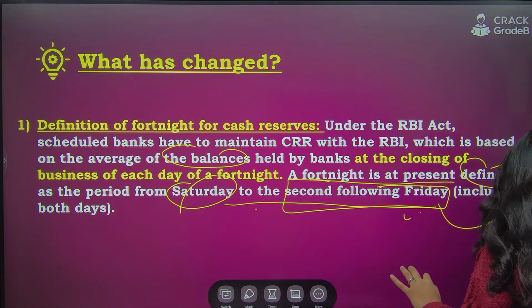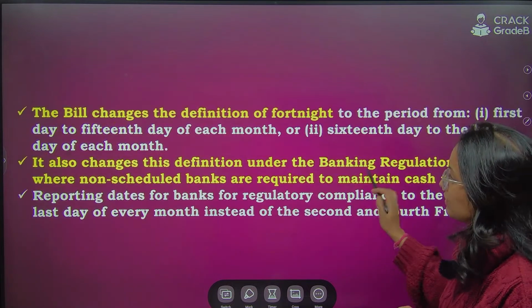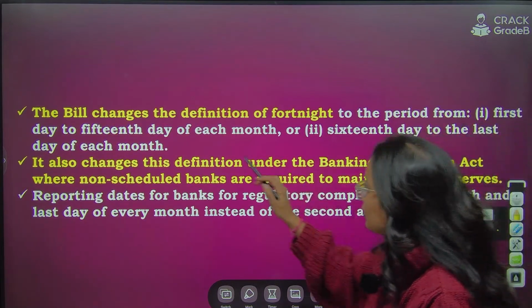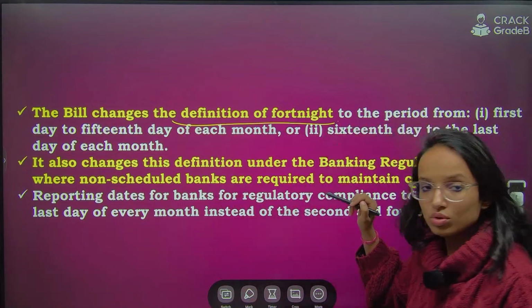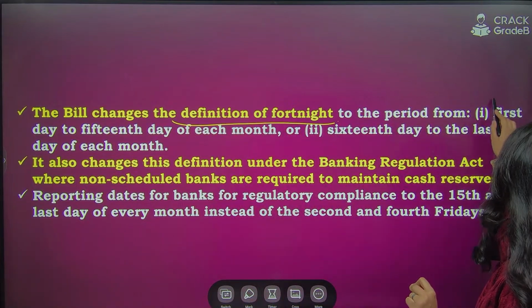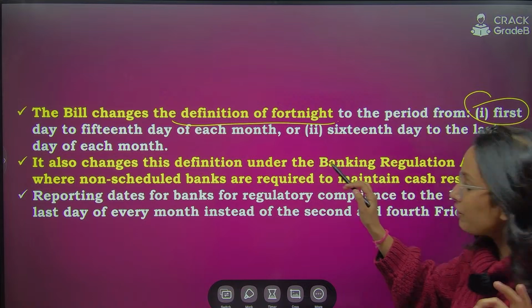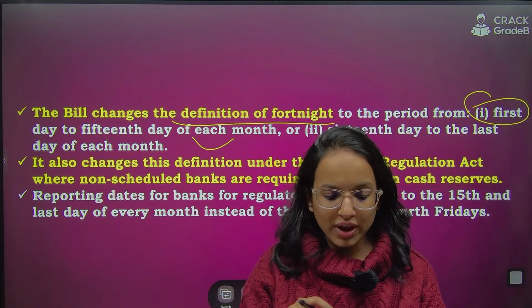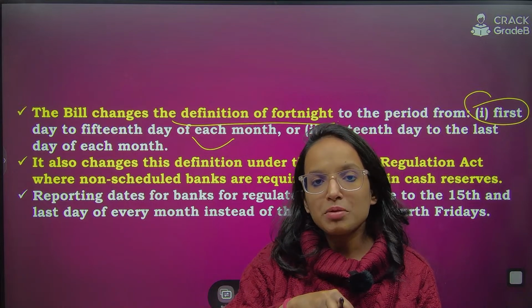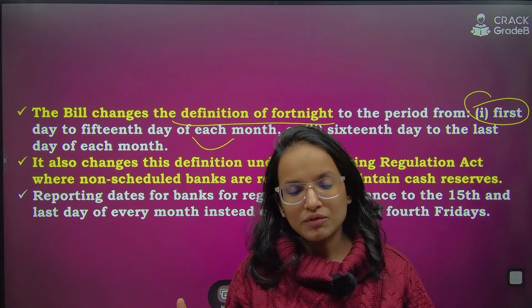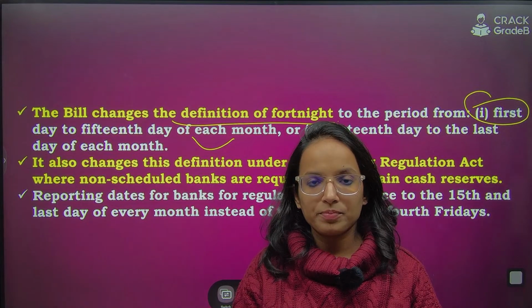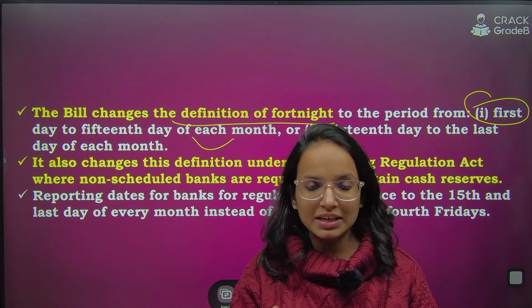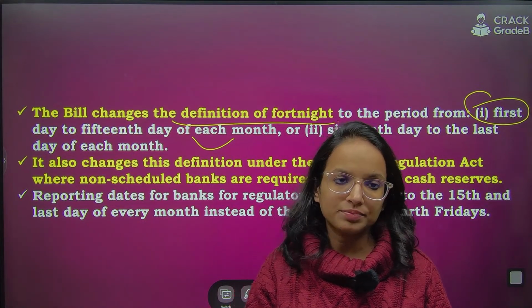So now what is the change? The proposed changes: the bill changes the definition of fortnight to the period from the first day to the 15th day of each month. So now they are not affixing fortnight to any specific day. They are making it monthly. It will be more effective in calculating the balances held by the banks.